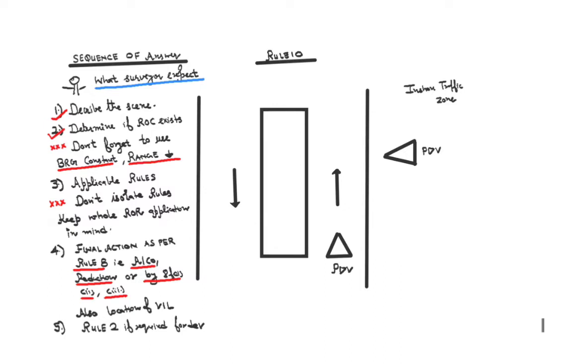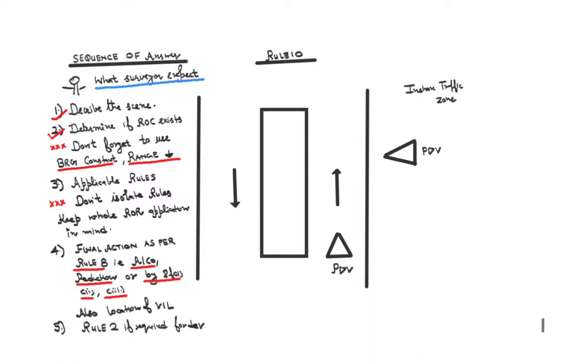Second is determine if risk of collision is existing or not. It is very, very important. If there is no ROC, then you will not be able to apply the rules. Okay, normal TSS rules will apply, but if there is no ROC, you will pass each other without even paying attention to each other.